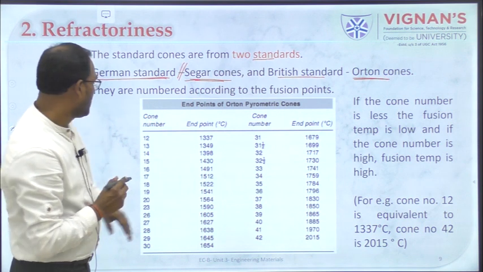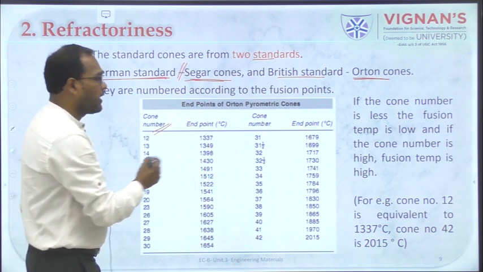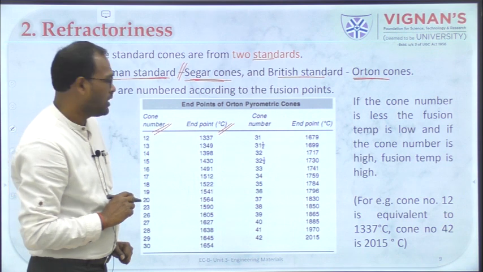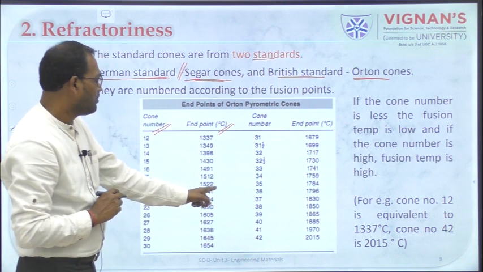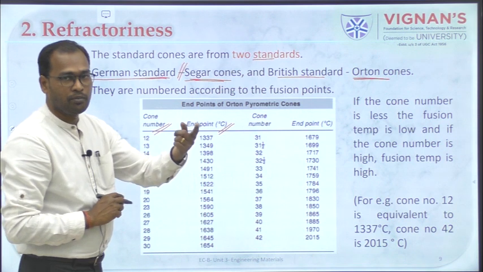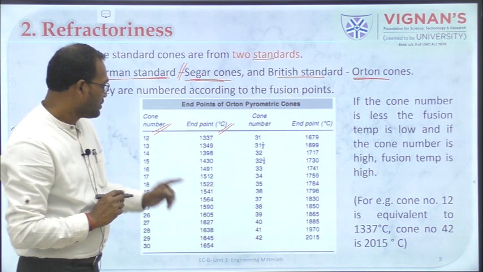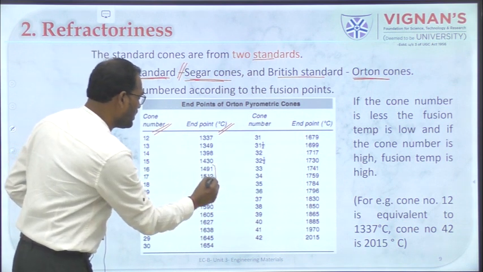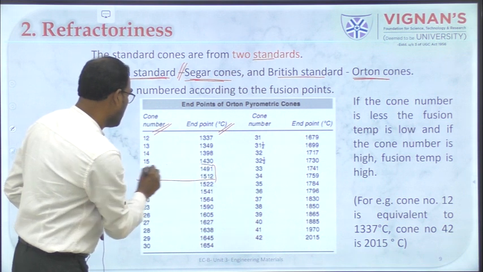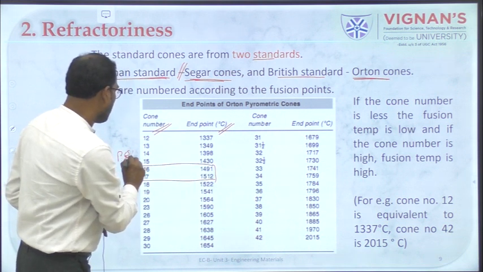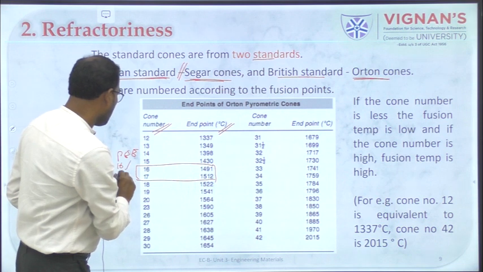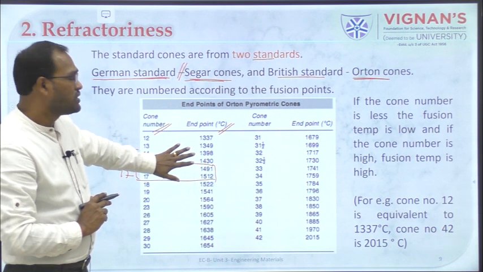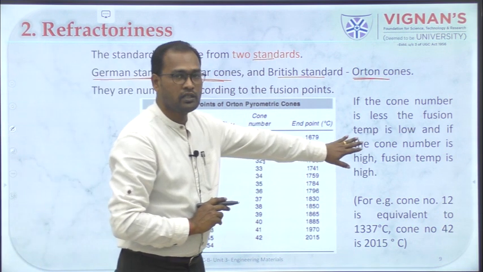So in this table you can see the cone number and the temperature at which those cones start melting. So you take one number and it will melt at a particular temperature. If you take your sample and it starts melting at around 1500 degrees Celsius, the pyrometric cone equivalent will be between these two, either 16 or 17. So based on this standard you can check the pyrometric cone equivalence.